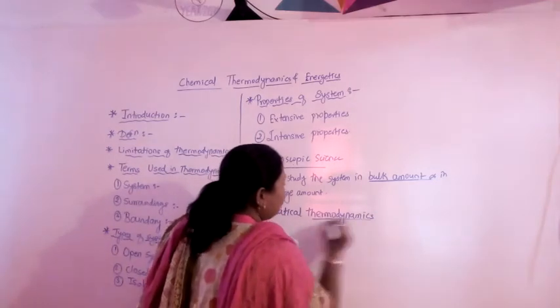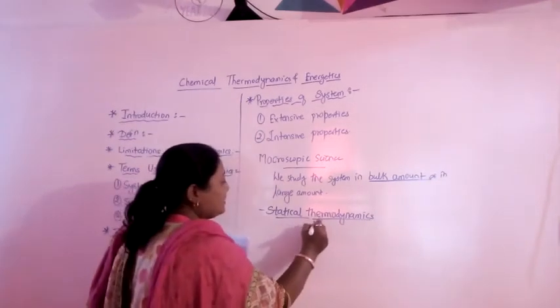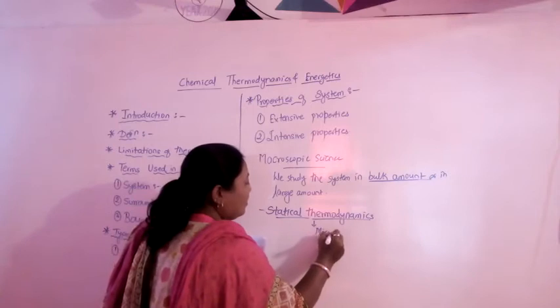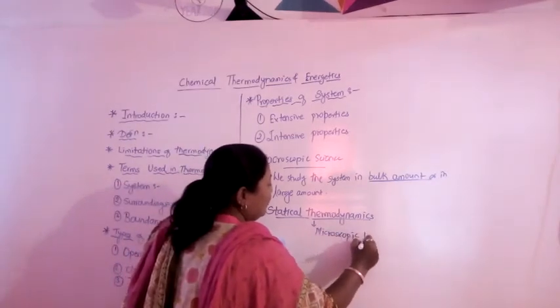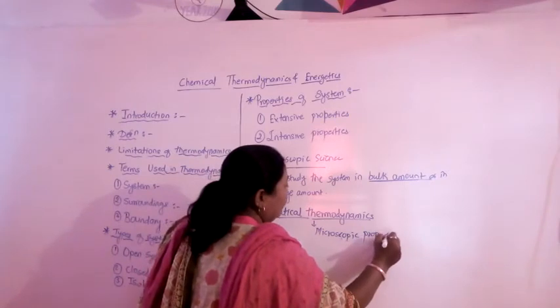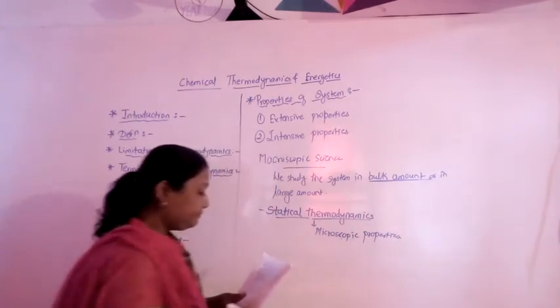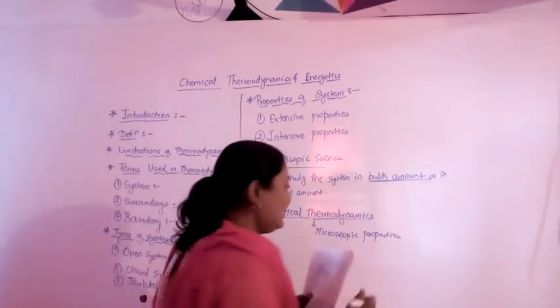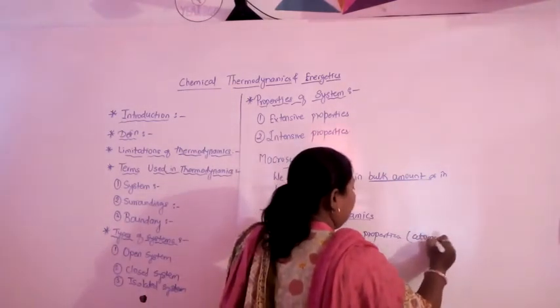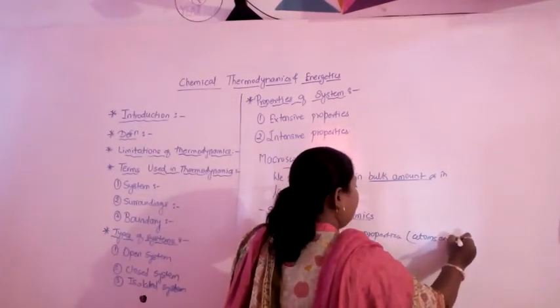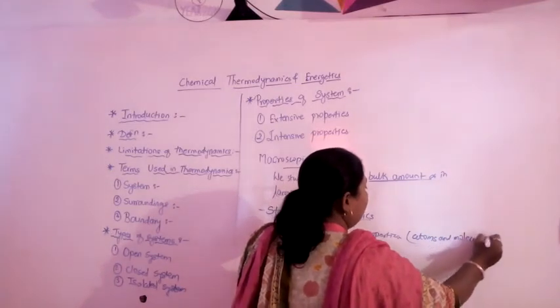In this branch of thermodynamics, we study the microscopic properties such as those of atoms and molecules.